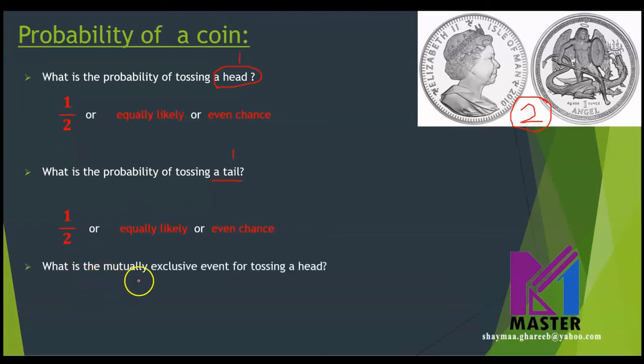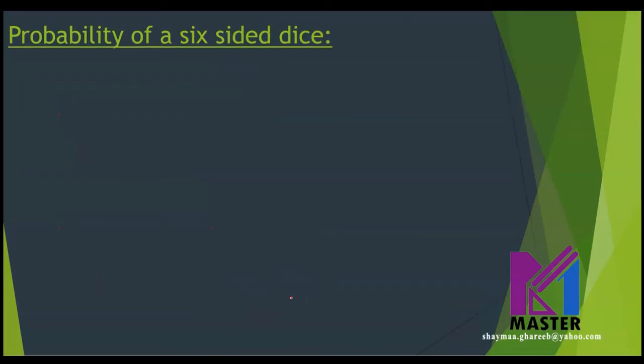What is the mutually exclusive event for tossing a head? What do you think? Do you remember the meaning of mutually exclusive event? We said before, they are events that cannot happen at the same time. So if you are tossing a head, which event cannot happen at the same time? Of course, tossing a tail, because you cannot toss a coin and get head and tail at the same time. So the mutually exclusive event for tossing a head is tossing a tail. Is this clear?